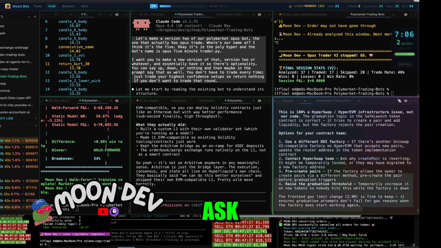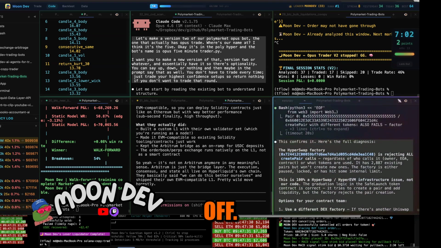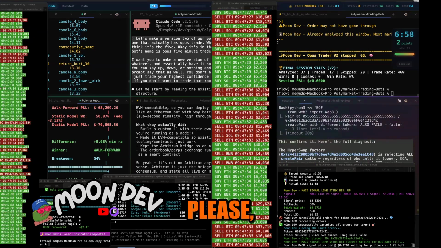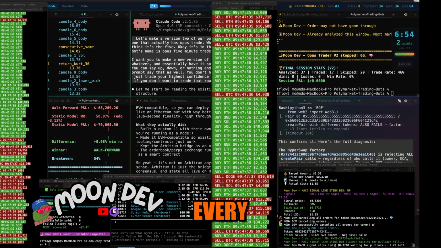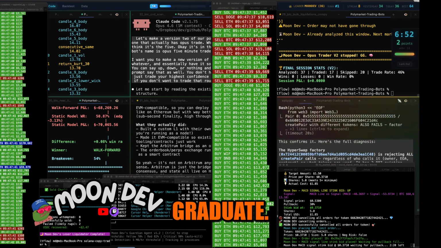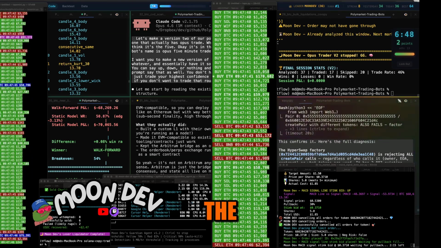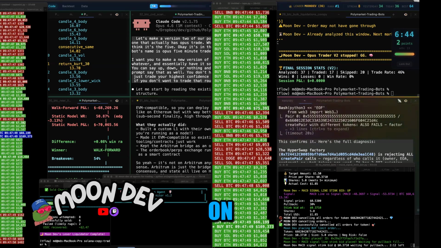Okay, let's go ahead and ask the server team what she thinks, because I want her to confirm it first off. Please. First, go ahead and confirm. This is what the front end team said: every time I try to graduate, it doesn't graduate, and it seems like a HyperSwap problem. I think that's the number one liquidity DEX out there on Hyperliquid.